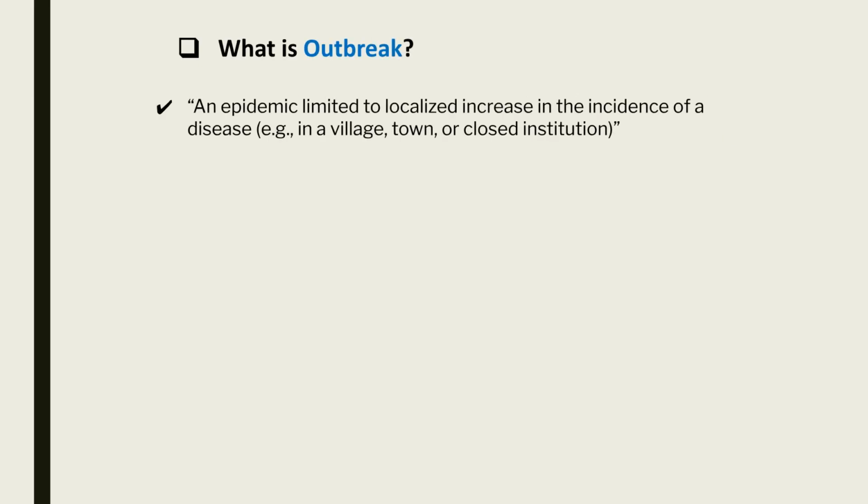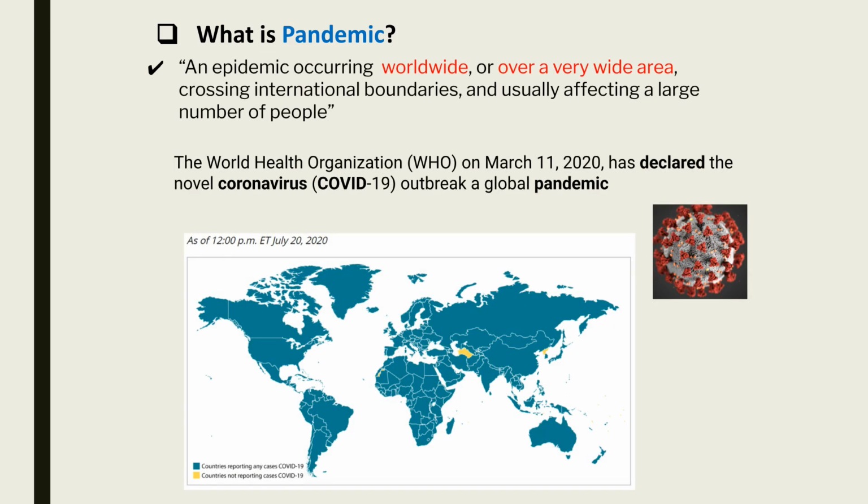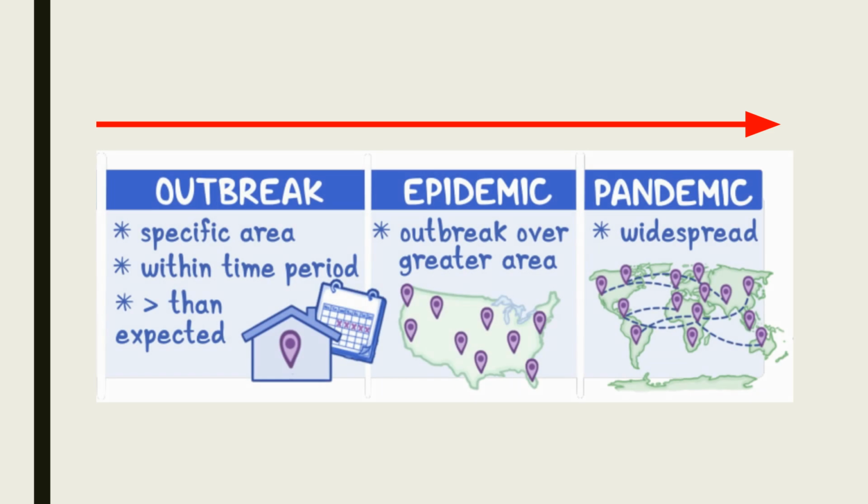Compared to an epidemic, an outbreak is limited to a more specific area within a certain time period. Well, what about a pandemic? It is an epidemic occurring worldwide or over a very wide area, crossing international boundaries, and usually affecting a large number of people. When COVID started in China in January, the WHO didn't declare it a pandemic because it mainly emerged in 1 or 2 countries. On March 11, 2020, the WHO declared the novel coronavirus outbreak a global pandemic after COVID had spread to 114 countries. To summarize the scale, an outbreak is limited to a specific area and time. An epidemic is an outbreak over a greater area, and a pandemic is widespread across the globe.